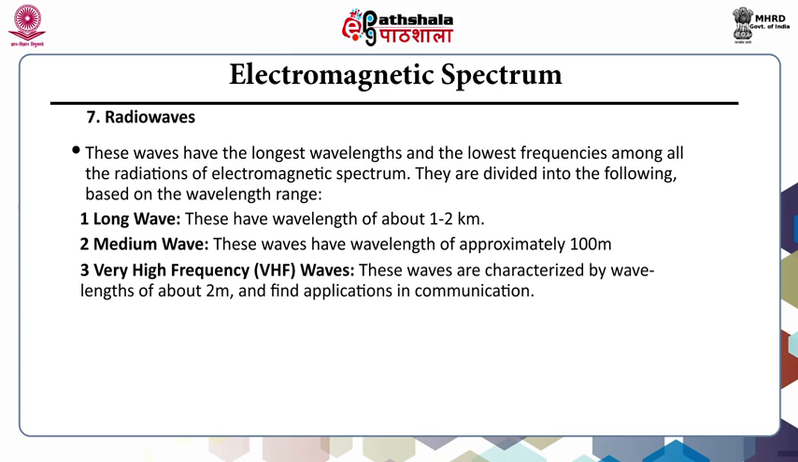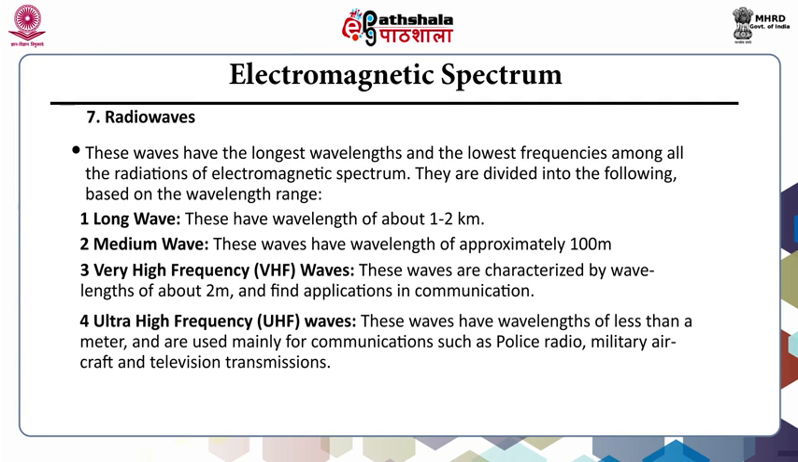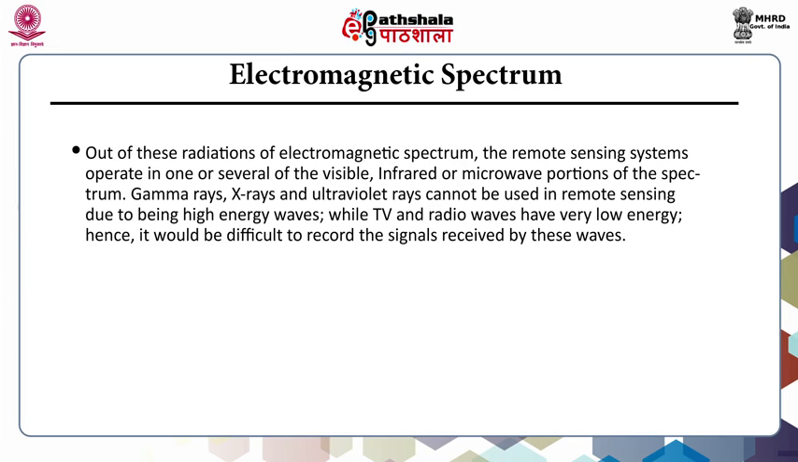Third one is the very high frequency waves. These waves are characterized by wavelength of about 2 meter and find application in communication. Fourth is ultra high frequency waves. These waves have wavelengths of less than a meter and are used mainly for communications such as police radio, military, aircraft, and television transmissions. Out of these radiations of electromagnetic spectrum, the remote sensing system operate in one or several of the visible, infrared, or microwave portion of the spectrum.